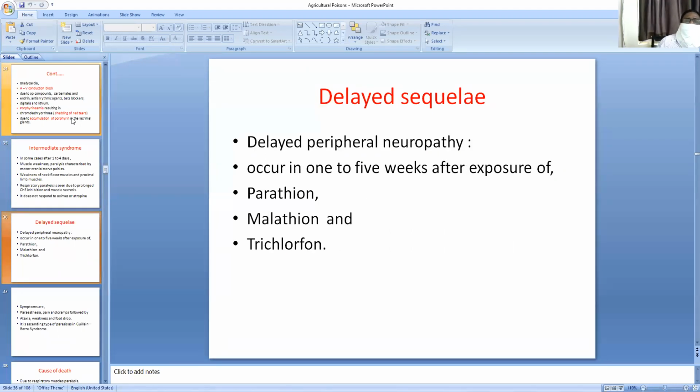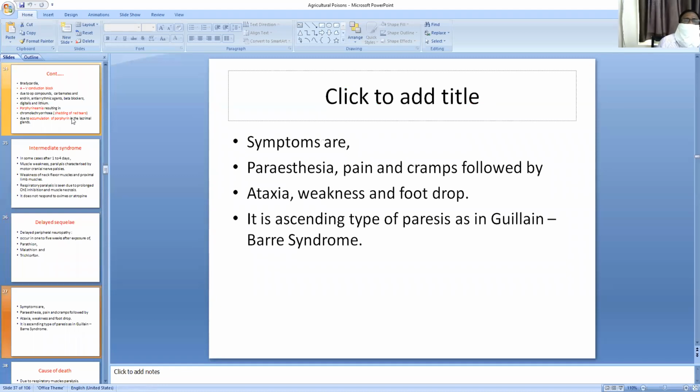Delayed sequelae: what are they? Delayed peripheral neuropathy occurs 1 to 5 weeks after exposure to parathion, malathion, and trichloroquine. Symptoms are paresthesia, pain, and cramps, followed by ataxia, weakness, and foot drop. It is an ascending type of paralysis, as seen in Guillain-Barré syndrome.